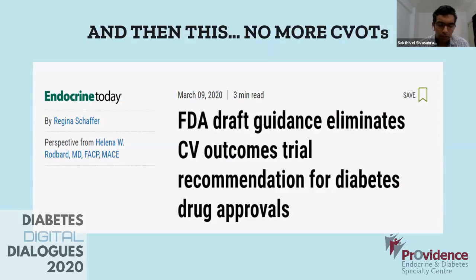And after coming over this with 12 years of CVOT, just when we thought we've learned a lot and that's going to be exciting, this came in March 2020, where the FDA withdrew the clause saying that from now onwards, diabetes drug approvals do not require CVOT.